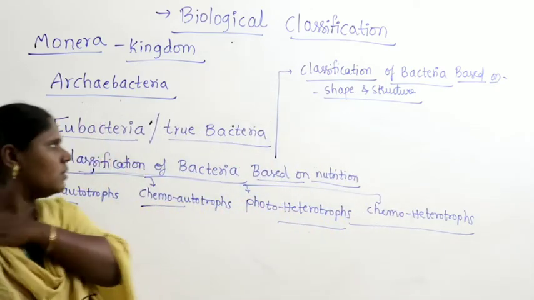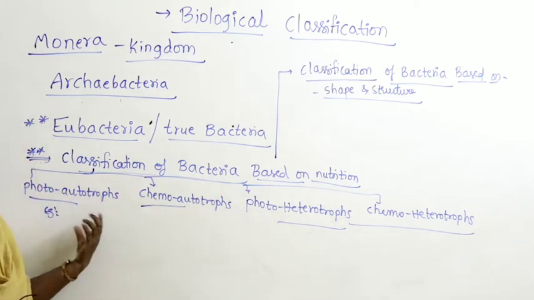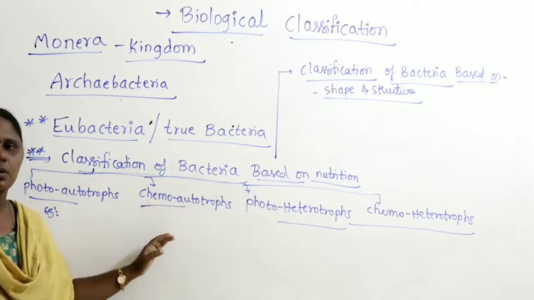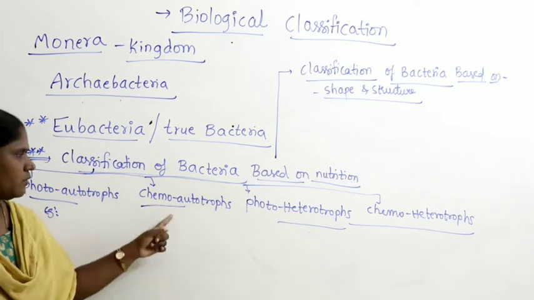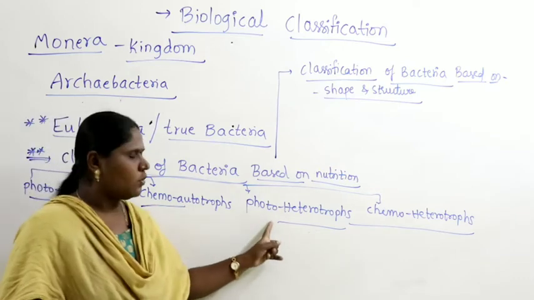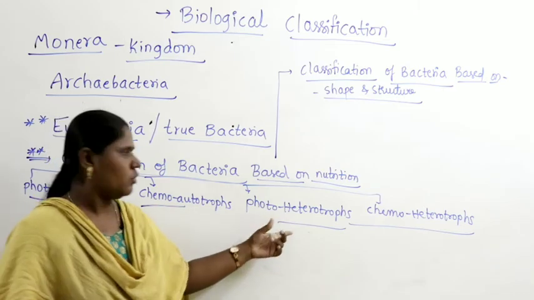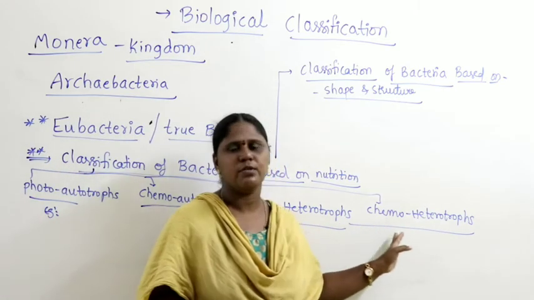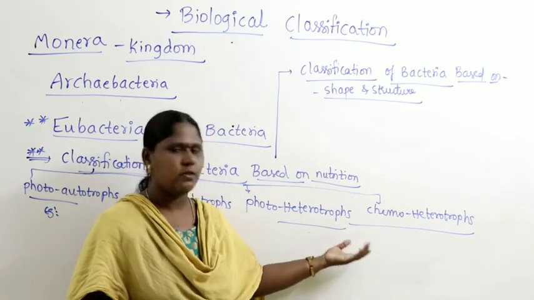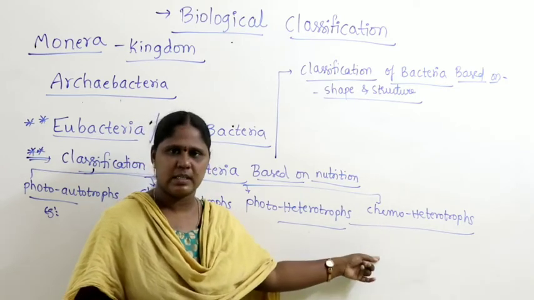Looking at classification of bacteria based on nutrition, photoautotrophs examples are Chlorobium, Chromatium. Chemoautotrophs play a vital role in recycling of nutrients, like Nitrosococcus, Nitrosomonas, Thiobacillus. Photoheterotrophs: Rhodospirillum, Rhodomicrobium. Chemoheterotrophs are further divided into parasites and decomposers like saprophytes, and here you can take Xanthomonas, Bacillus as examples, and they play a vital role in the preparation of antibiotics and medicines.